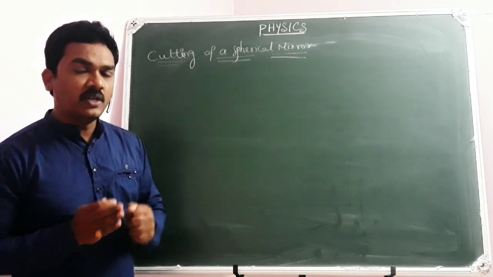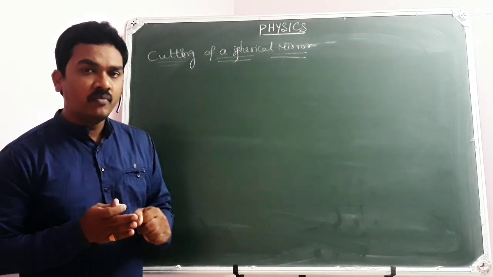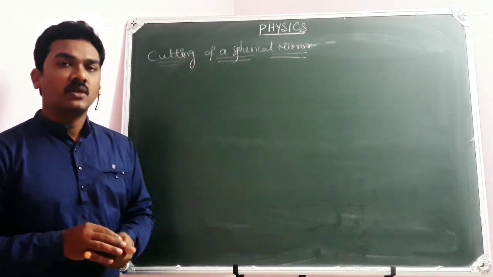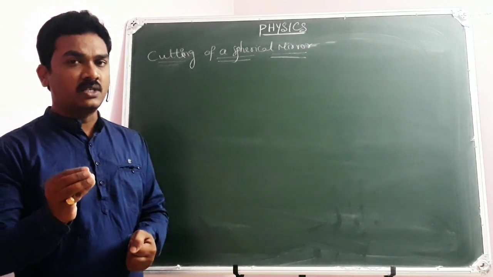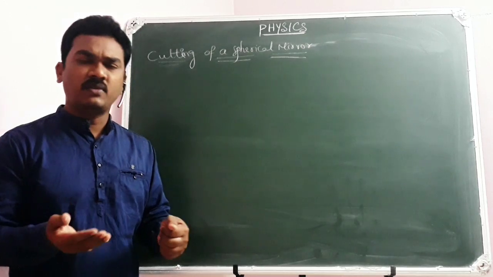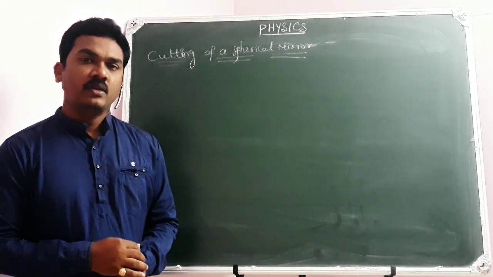The focal length of a spherical mirror is independent of the medium in which it is placed. You take a spherical mirror whose focal length is 20 centimeters, so that its radius of curvature will be 40 centimeters because r equal to 2f.